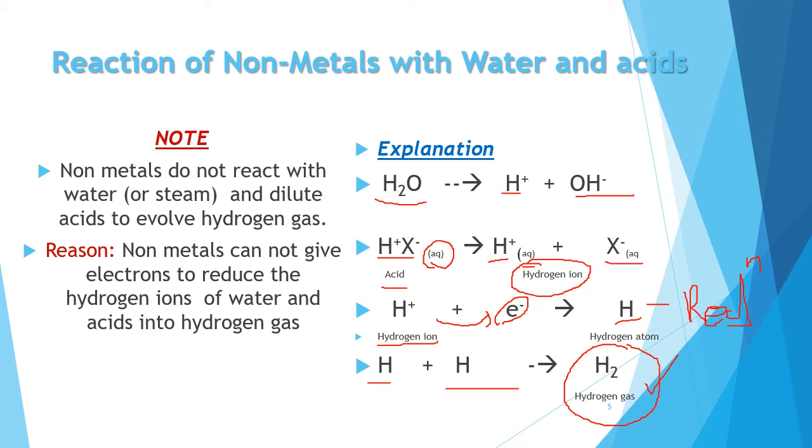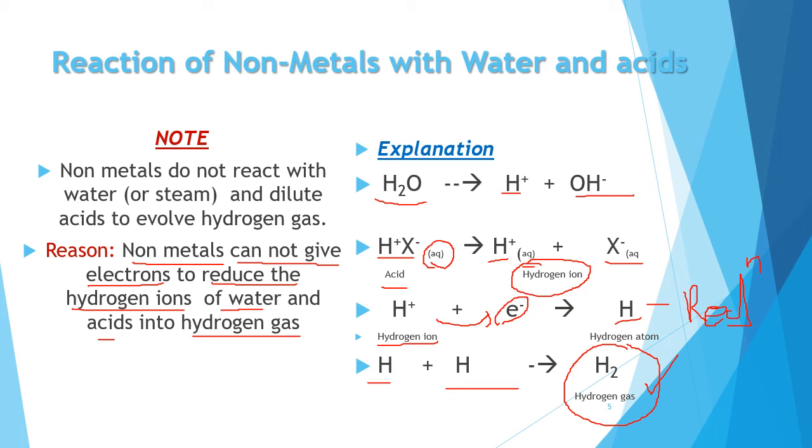Now, what we have learned, non-metals are electron acceptors. That means they gain electrons to form negatively charged particles. And hence, non-metals cannot give electrons to reduce the hydrogen ions of water and acids to release hydrogen gas.